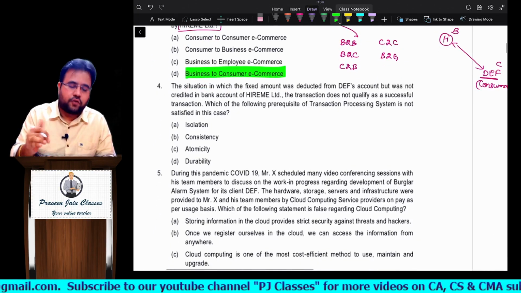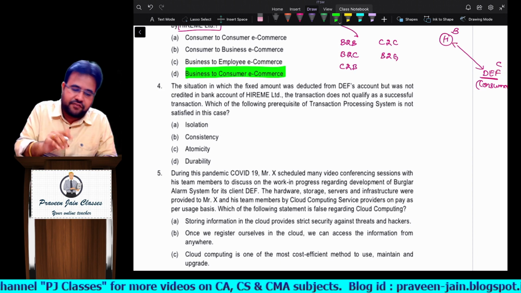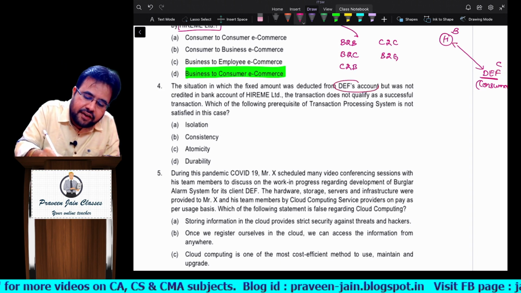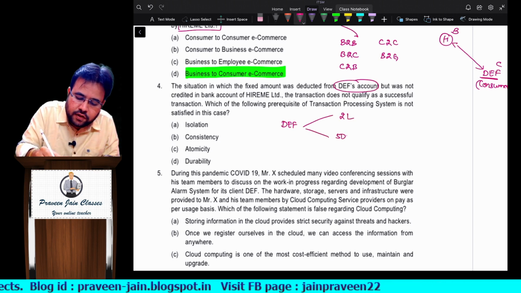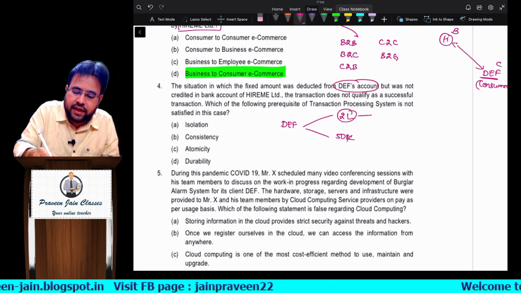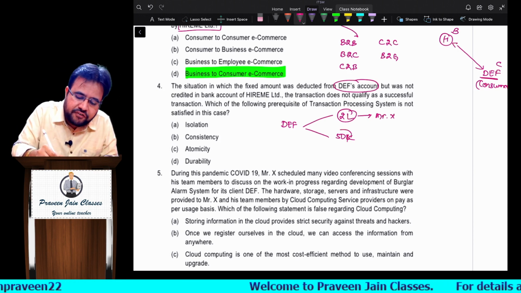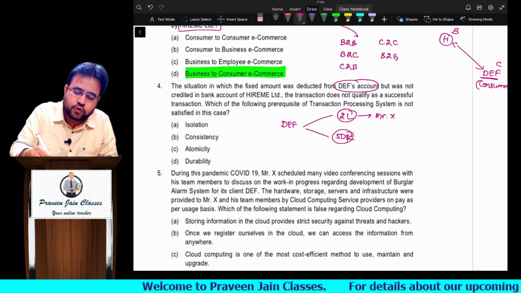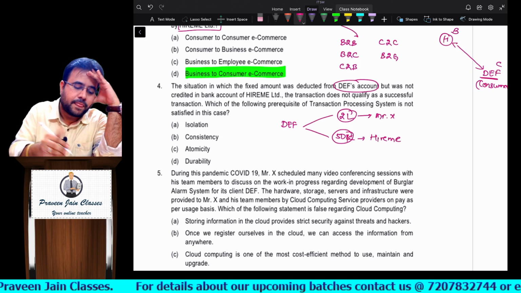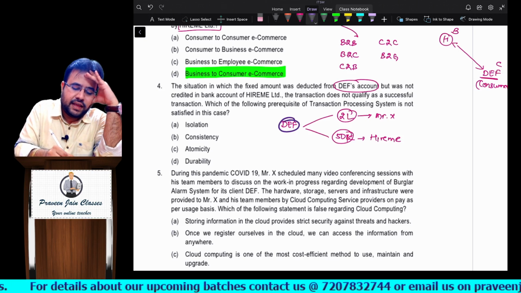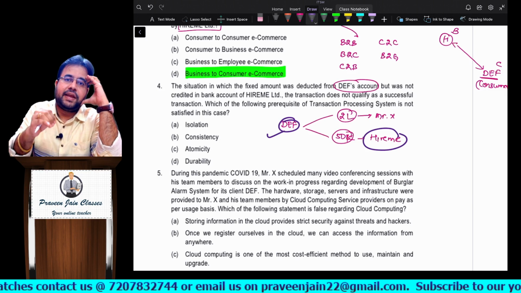Next, the situation in which a fixed amount was deducted from DEF's account. We have already seen how much DEF has paid, sir: 2,50,000. So 2 lakhs was paid to Mr. X, who was the developer of that burglar alarm, and 50,000 was paid as a service charge to Hire Me, because they helped DEF in finding the right software developers. Now what is the problem, sir? Payment is made from DEF's account, but in Hire Me's bank statement it is not shown, sir.